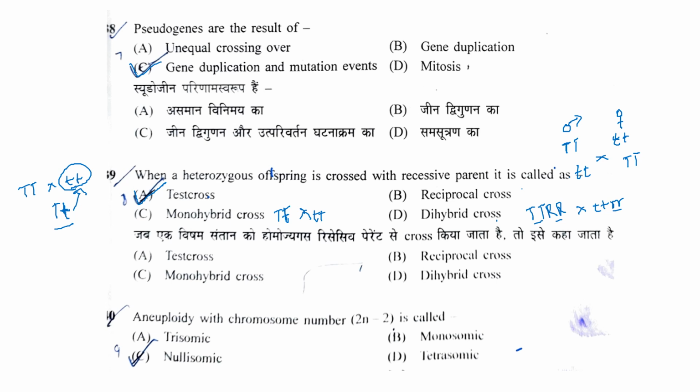Next question: aneuploidy with chromosome number 2n minus 2. 2n minus 2 means both copies of a chromosome are missing, so there will be 0 copies of a particular chromosome. It will lead to nullisomic. Monosomic means there is only one copy, 2n minus 1, meaning one copy of a chromosome is missing. Trisomy is when there are 3 copies of a chromosome, so it will be 2n plus 1. Tetrasomy means there are 4 copies, 2n plus 2. So the correct answer will be C, nullisomic.